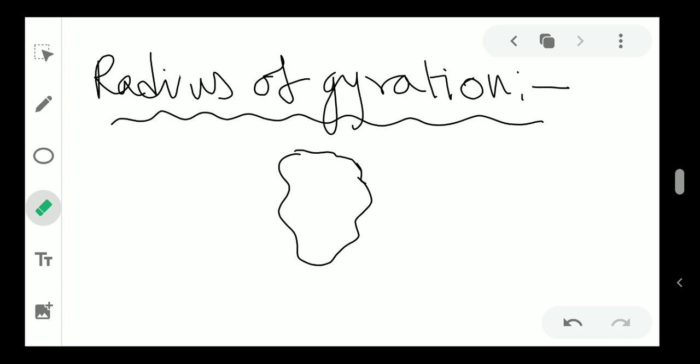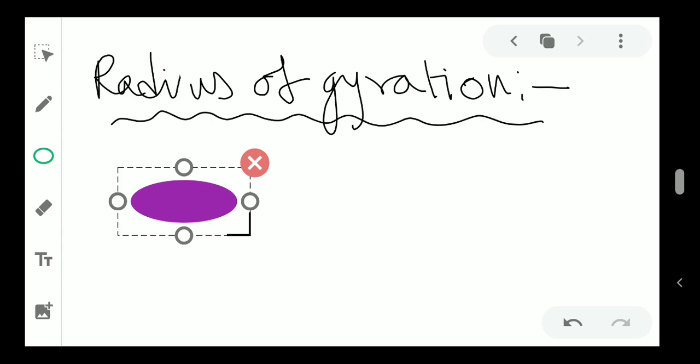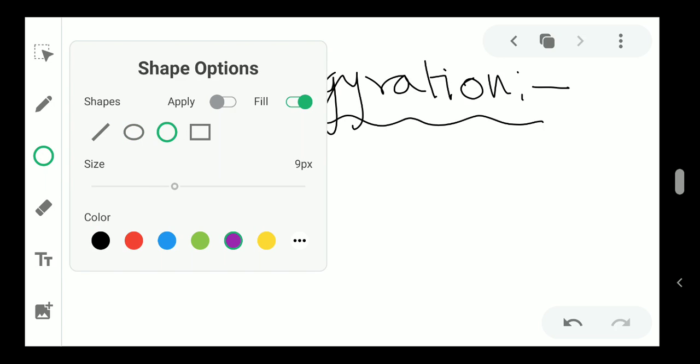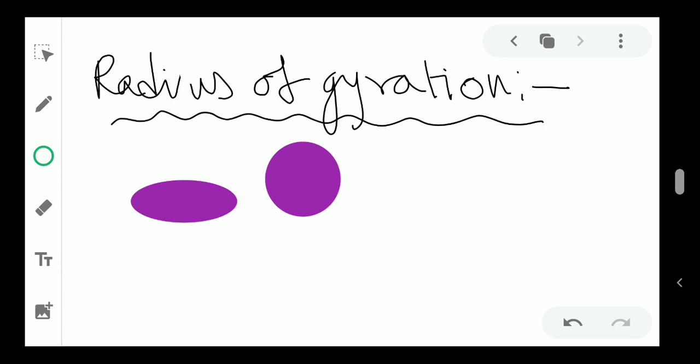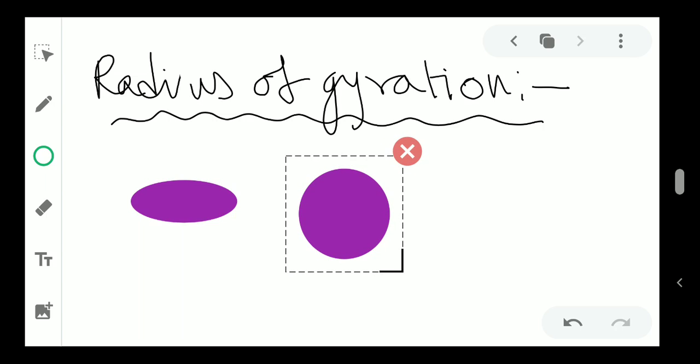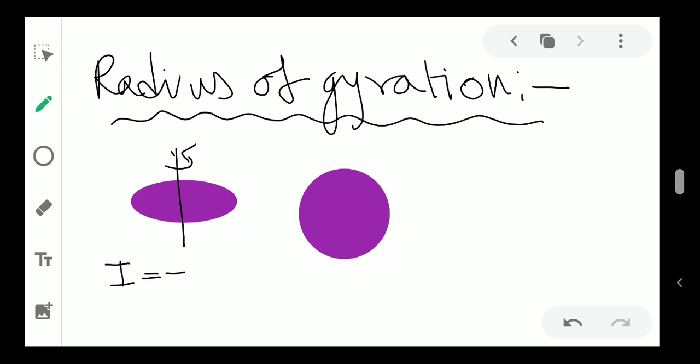Radius of gyration means a point, like the radius which you can see. Let me give you an example that will be easier. Let's say we have a sphere and we have a disk. A sphere is a 3D object and a disk is a 2D object. We know that when the disk rotates, the I becomes half mr square.